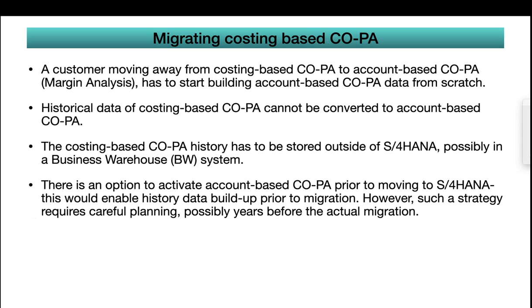Here I would like to add a couple of points. Earlier, as per plan, SAP planned to stop services in ECC from 2025. Now they extended to 2030. So if some customer decides to use account-based COPA, maybe they can start using it now in ECC, both account-based and costing based. When they start implementing S4HANA, by that time the data will be built. When you do migration, all of this will be updated properly, all the derivations and characteristics will be derived, so that when they start using account-based COPA in S4HANA, they can use it.